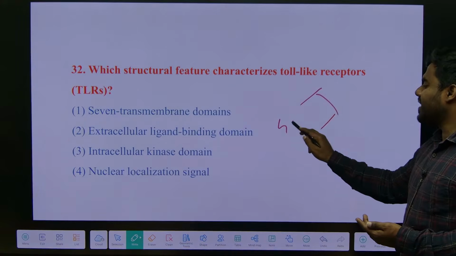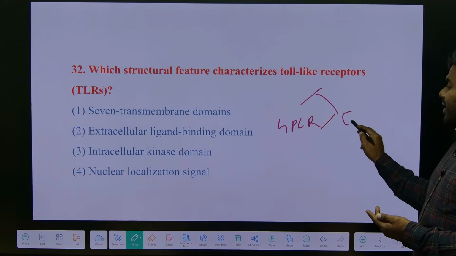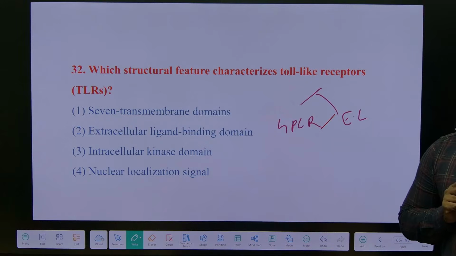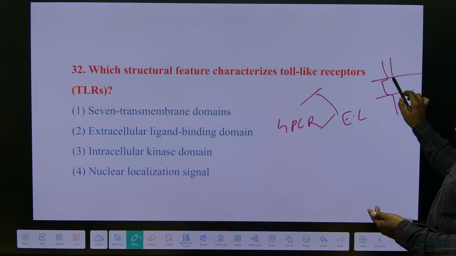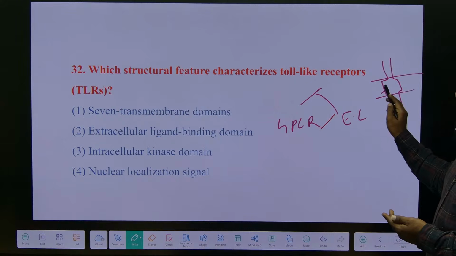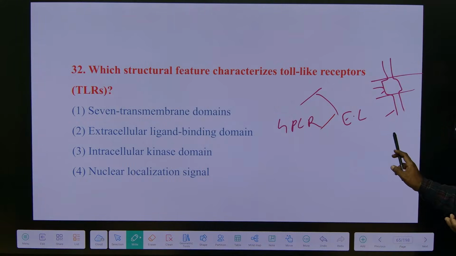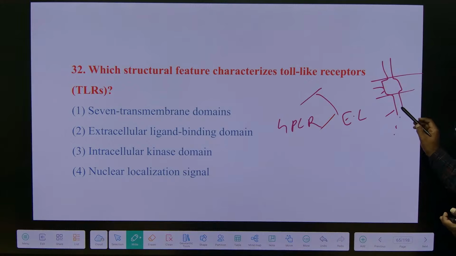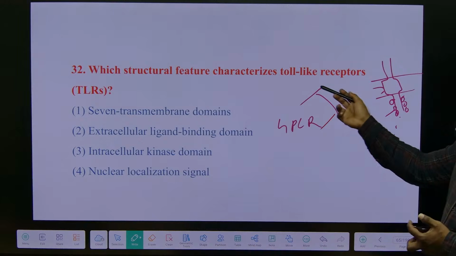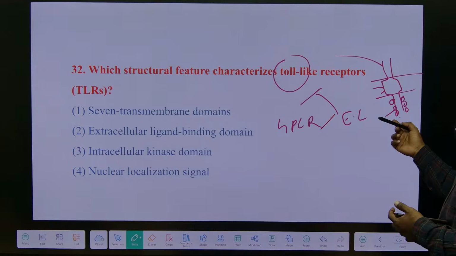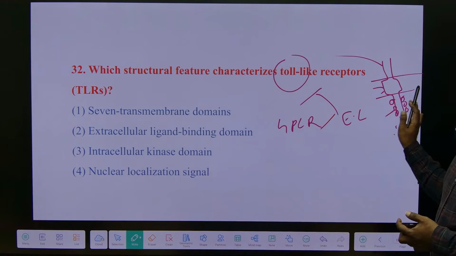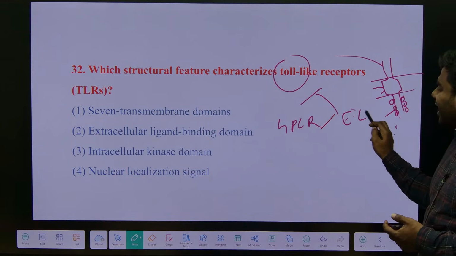In simple words, they are not GPCR, they are not enzyme linked. If it is an enzyme linked receptor, what we studied, they have an extracellular ligand domain, transmembrane domain and cytosolic or intracellular domain. Most important is which has kinase activity. When it comes to the toll-like receptor, they contain extracellular domain and intracellular domain, but they do not have intrinsic kinase activity. Hence, they are not RTKs.